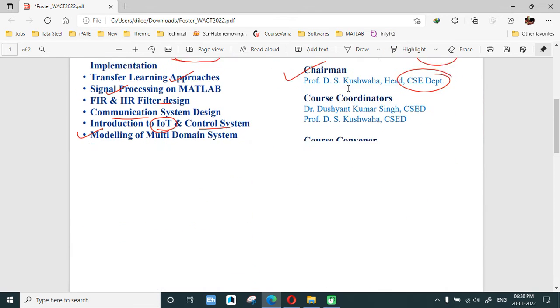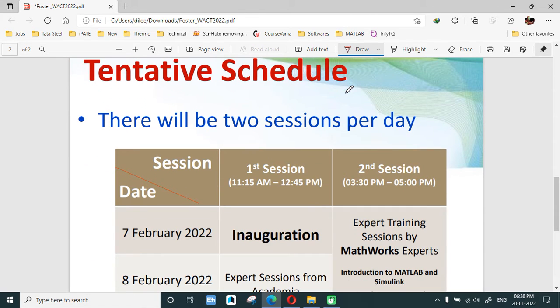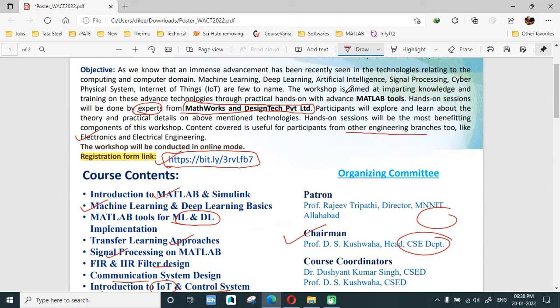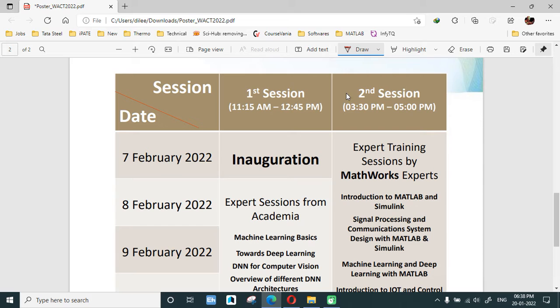Before that, if you go down to the second page, there is a tentative schedule. It will be held from 7th of February to 11th of February 2022. 2 sessions per day are planned. It is a tentative schedule, and there could be changes, but if there is any change, you will be notified by email and through WhatsApp groups. The first session will be 11:15 AM to 12:45 PM, and the second session 3:30 PM to 5 PM. You don't have to go anywhere. This will be completely online through a Zoom meeting or MS Teams meeting. You will be notified later regarding that.